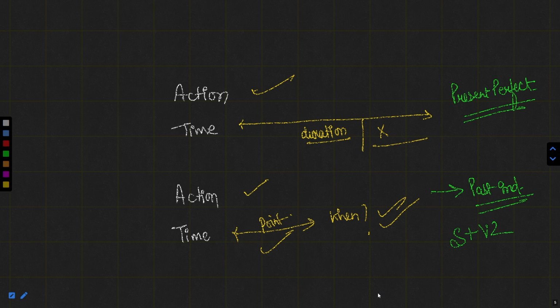But if I say I went to visit the Qutub Minar on 25th of June last year, here I know the exact point of time. There I can use past indefinite. Also, if I say last year, though it is a particular duration, if you talk about a duration, this duration should not be open. Otherwise it is just starting from one point but never ending.